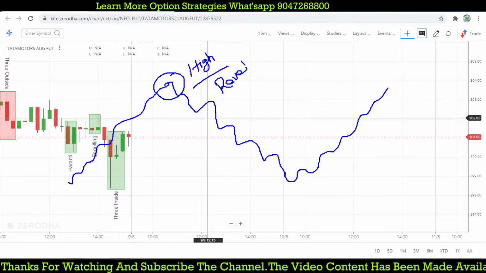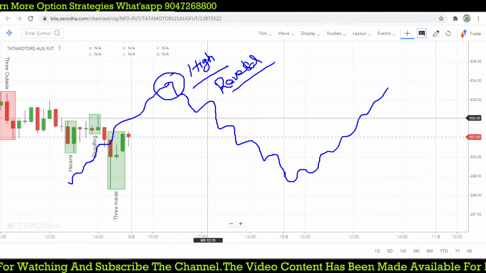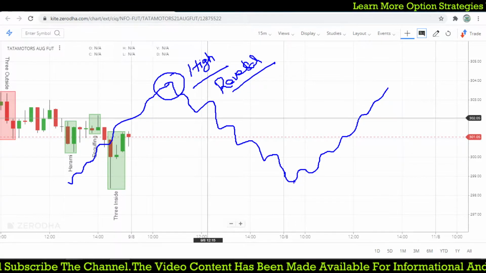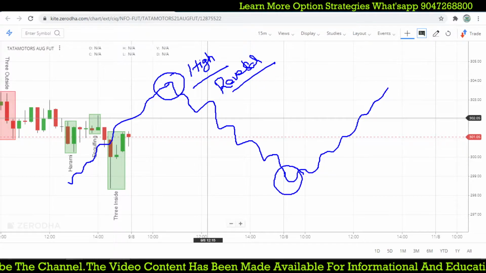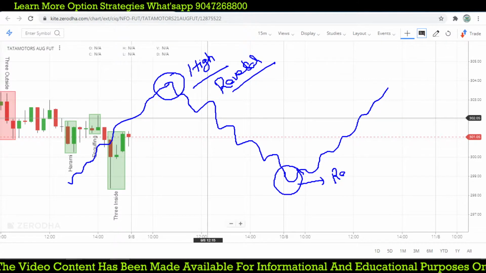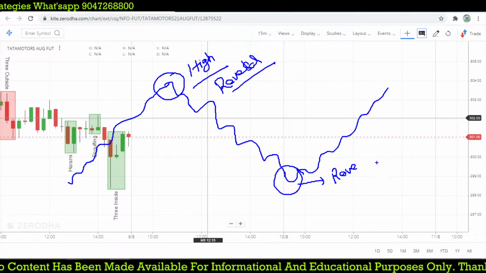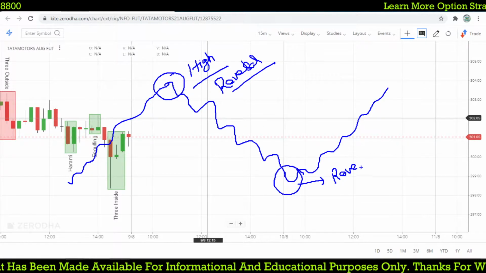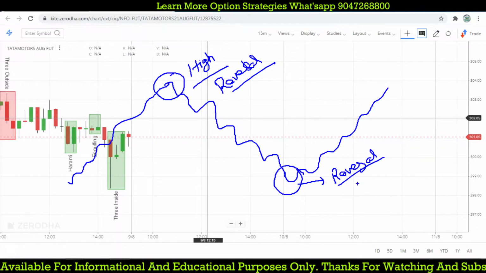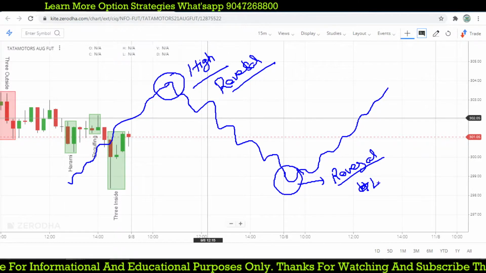The trend is going up, so we are expecting a reversal pattern, and also when the trend starts moving down, at the lowest level we are going to find a reversal at the bottom, right? This is the logic we are using with the candlestick pattern. So we will find the reversal at the highest level as well as the lowest level.